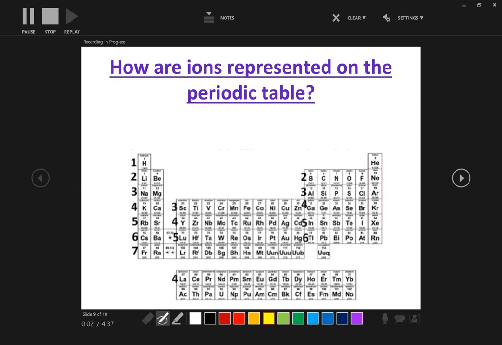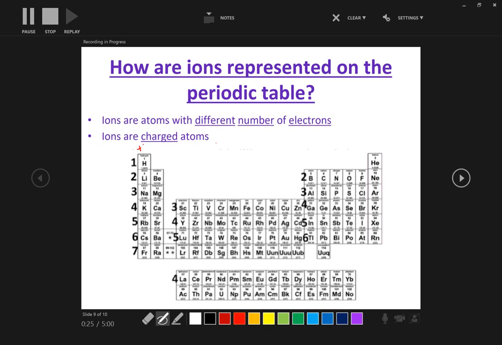How are ions represented on the periodic table? If you remember back to last unit, ions are atoms with different numbers of electrons. Ions are charged atoms, if we remember our plus and our minus. So the periodic table actually breaks it down with it as well. So in column 1, our very first column here, all these elements have a charge of +1 when they become an ion. All of our elements in column 2 become a +2 charge when they become an ion.